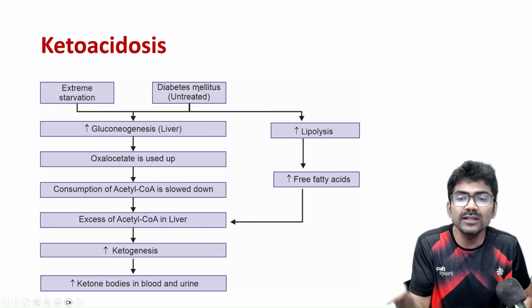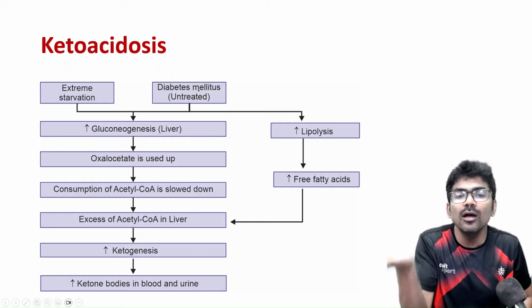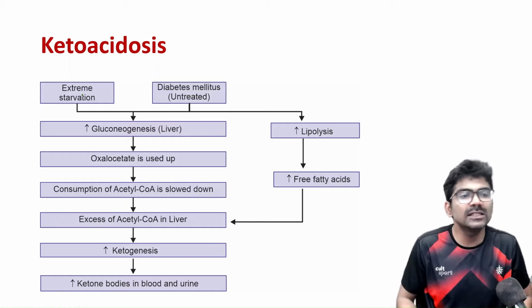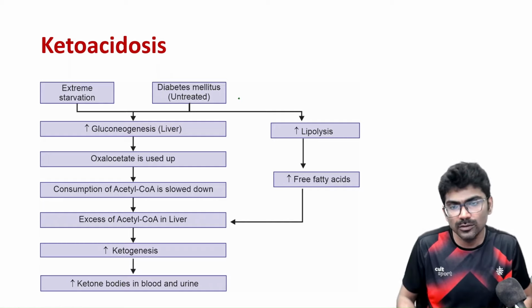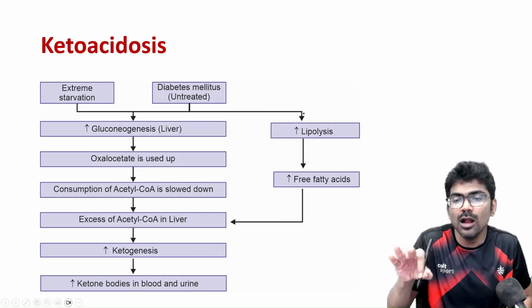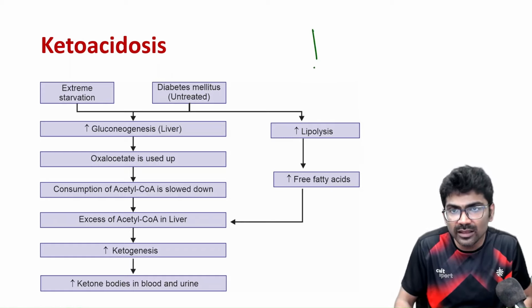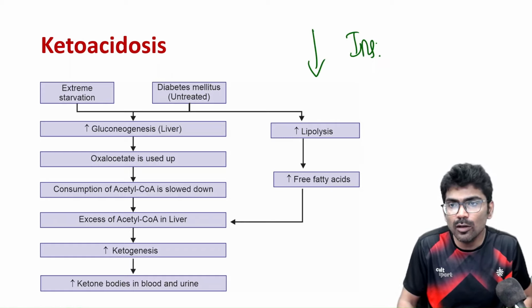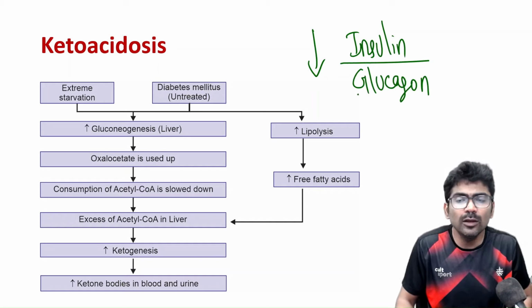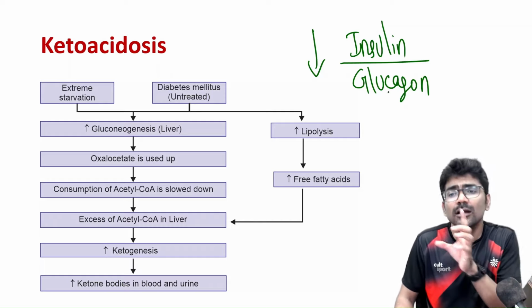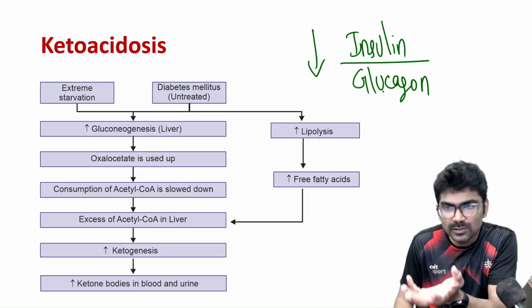That means there is unopposed action of glucagon, right? In extreme starvation, there is more glucagon, right? So insulin glucagon ratio is less. So when they say less insulin glucagon ratio, don't get confused or frightened. It's a very simple term. Insulin glucagon ratio is less means glucagon is more.